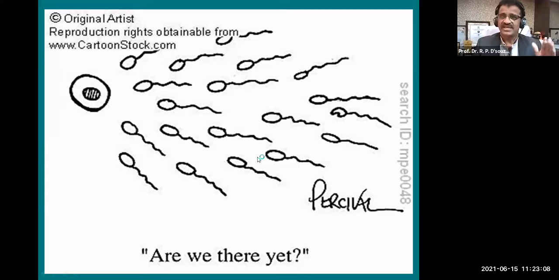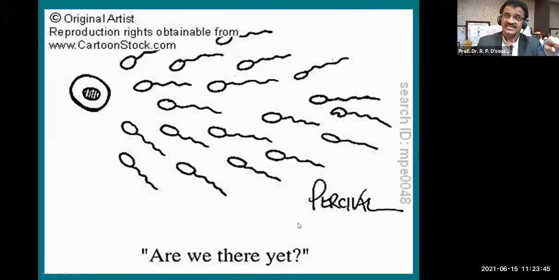This arrangement has been made by nature as far as fertilization is concerned. Here you can see all these spermatozoa talking amongst themselves, asking each other, are we there yet? Where exactly do they want to reach? They want to reach the ovum. Whoever reaches the ovum first, as far as the race is concerned, but it is not about being first, it is all variation in nature. Only one will get entry and the others will not. That union of male and female gametes is called fertilization.